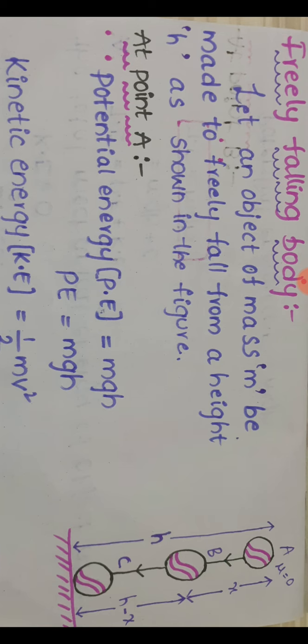I am observing three positions A, B, C in the diagram. At these three positions we will calculate the kinetic energy, potential energy and total mechanical energy of the object. Does the kinetic energy increase or decrease? Does the total energy change or not? We will calculate.